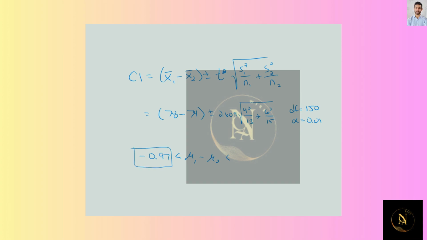And the upper boundary from adding, which would be 8.97. And since 0 is within this interval, this is not statistically significant. There could be no difference at all.